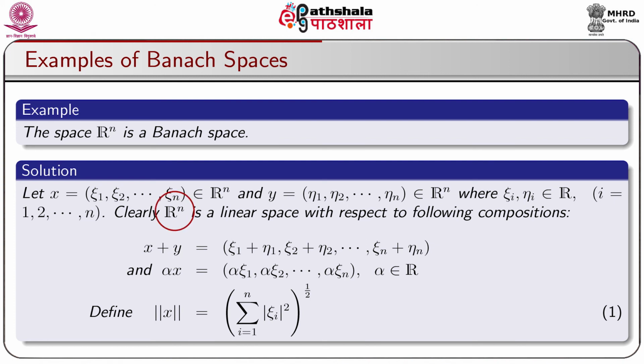Clearly, R^n is a linear space with respect to the following compositions, that is, x + y = (xi_1 + eta_1, xi_2 + eta_2, ..., xi_n + eta_n), and alpha x = (alpha xi_1, alpha xi_2, ..., alpha xi_n), where alpha is a real scalar. Define norm of x = (sigma i = 1 to n |xi_i|^2)^(1/2).